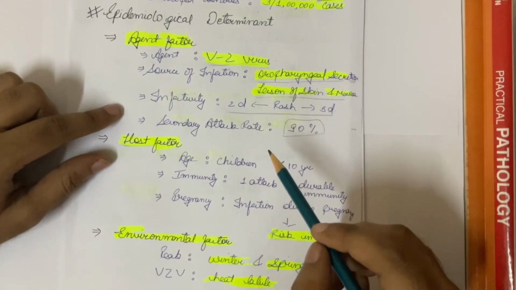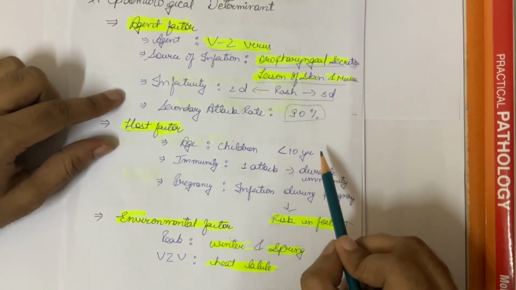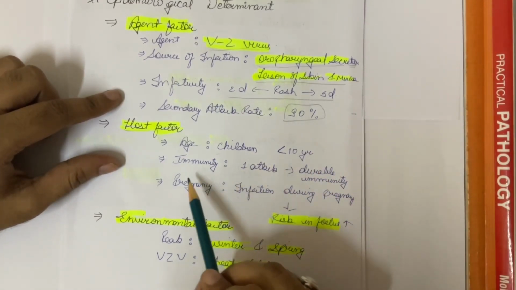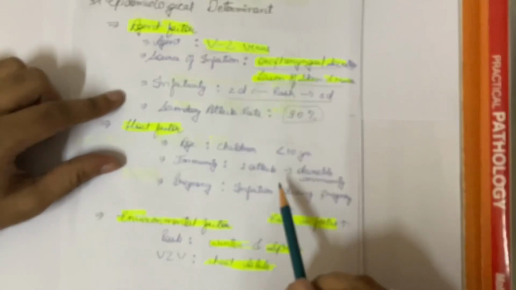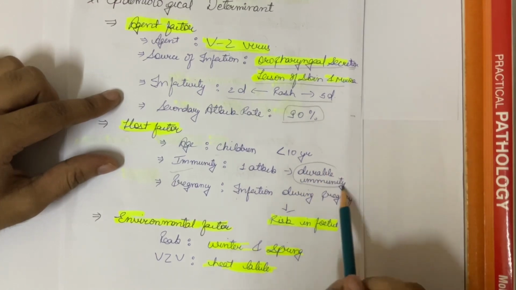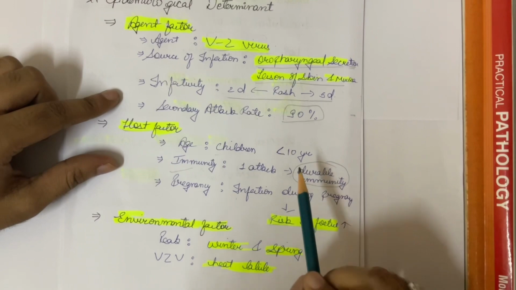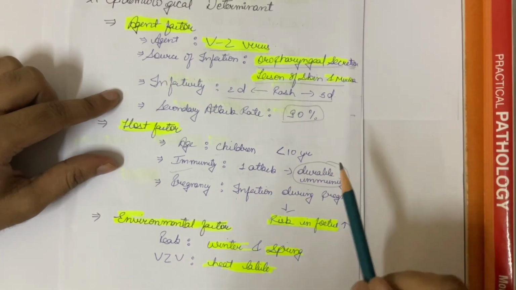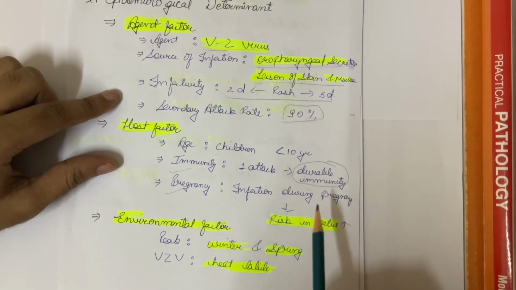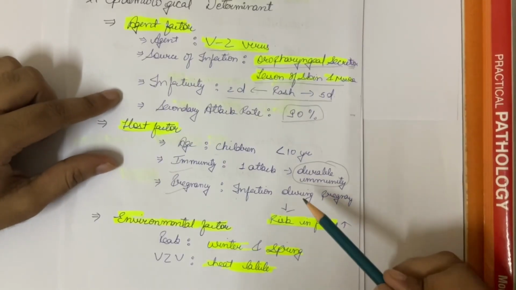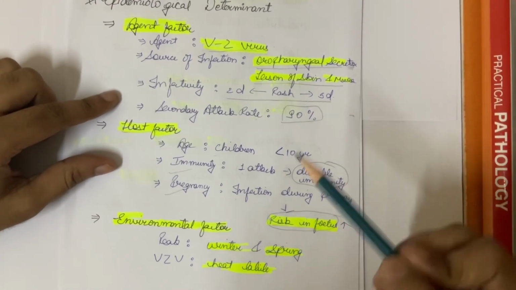Now coming to the host factor. In host factor, children less than 10 years of age are more susceptible. Now to the immunity. If the person is infected once in a life, the person will get durable immunity, so it is rare to get that infection of chicken pox again in his life. It's very rare. Coming to the pregnancy, if infection occurs during pregnancy, the infection will cross the placental barrier and it will increase the risk of the fetus contracting the disease.